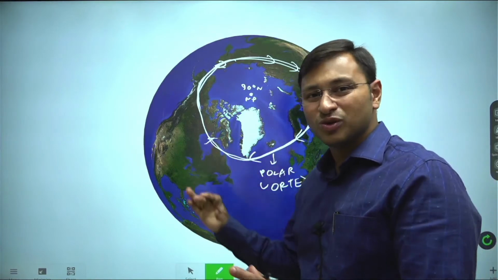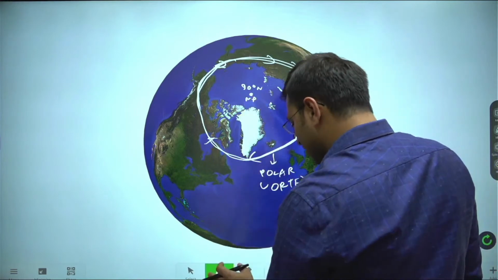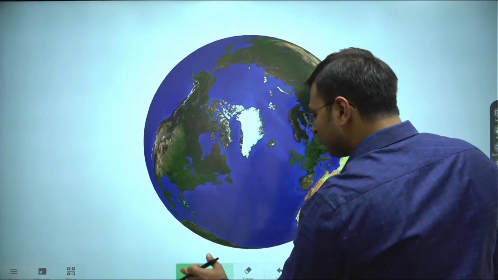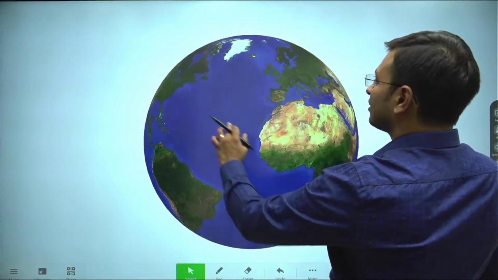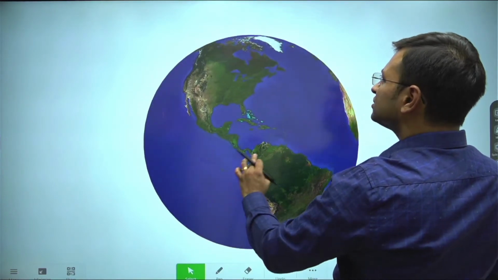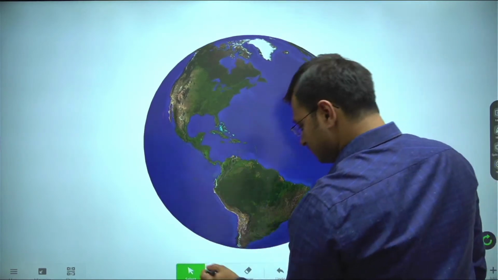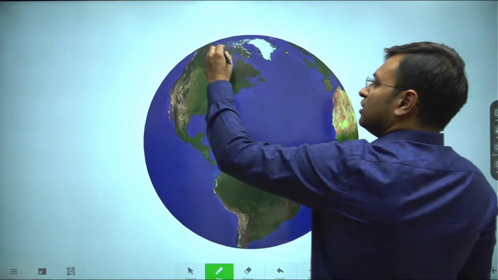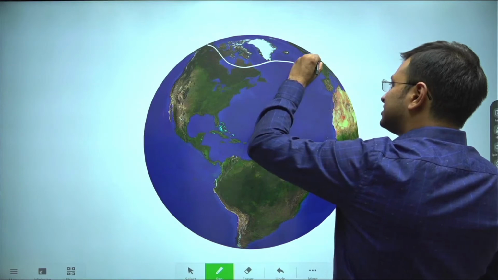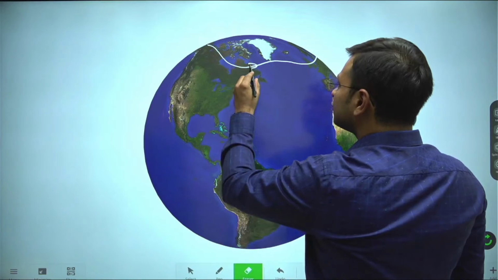Now let me show you the polar vortex with regard to the equatorial regions too. I'm just shifting the focus of the diagram, shifting the perspective for your understanding. So let us now consider the polar vortex with respect to the equatorial area. So this is our polar vortex. The polar vortex swirls like this. This being our polar vortex, and mind you, what is the direction of the polar vortex?